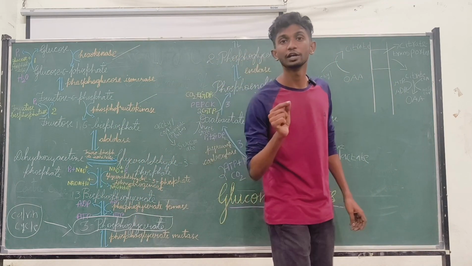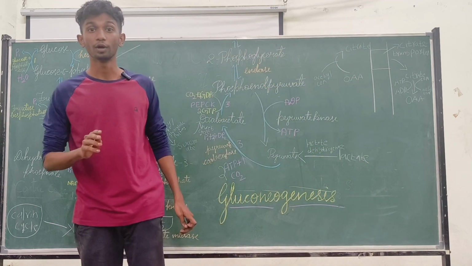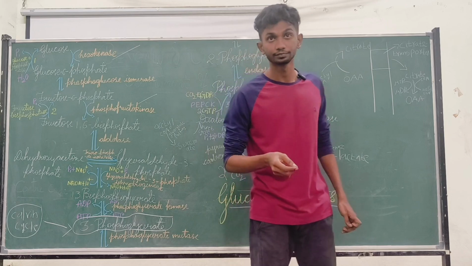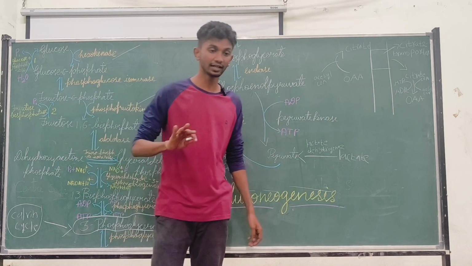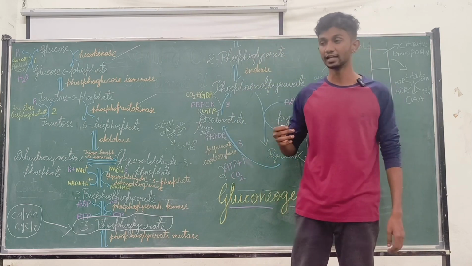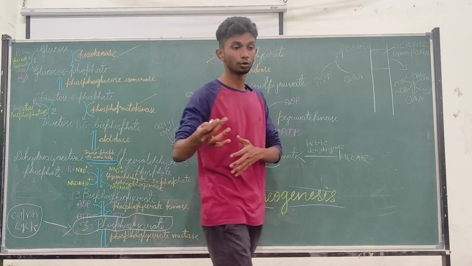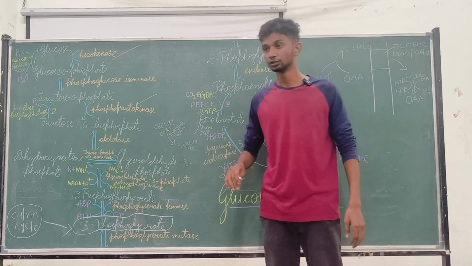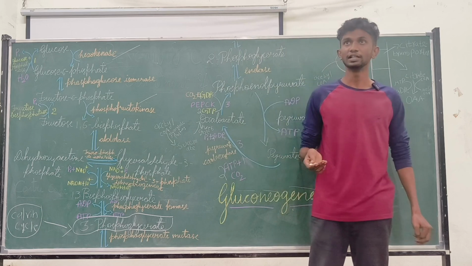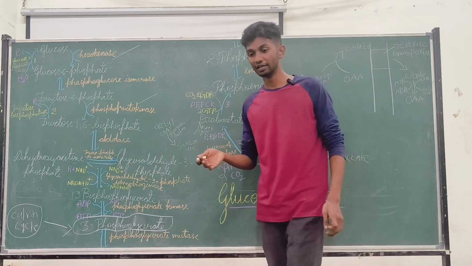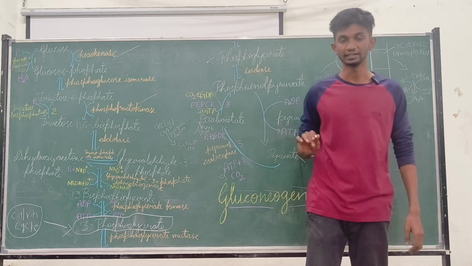The very important thing is the brain. Our brain requires 120 grams of glucose daily. To maintain that, if we do not eat anything, our body itself will turn to the gluconeogenesis pathway so that glucose is maintained. In this way, animals will utilize glucose for their metabolic activities.